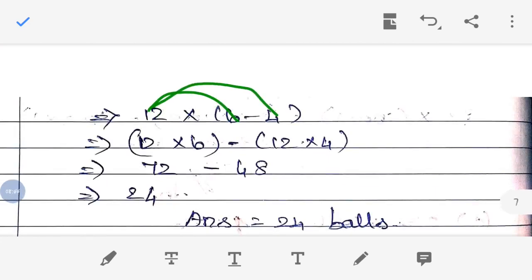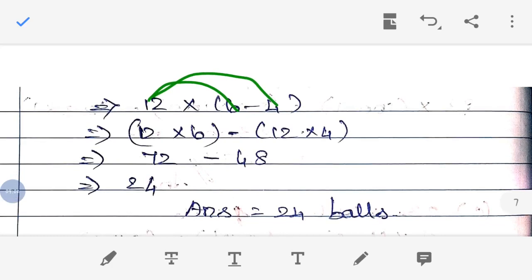Now we have to find out how many balls there are in total. Then what will we do? Now every box has only 2 balls, and there are 12 boxes. Then how will you find the total number of balls? We will multiply, right? So 12 into 2. Am I right? So how did you find 2? 6 minus 4. So we have written 12 into 6 minus 4. Okay, so as per the BODMAS rule, what will we do? 6 minus 4 we will do first, right? So you will get 2. Then 12 into 2, you will get 24.